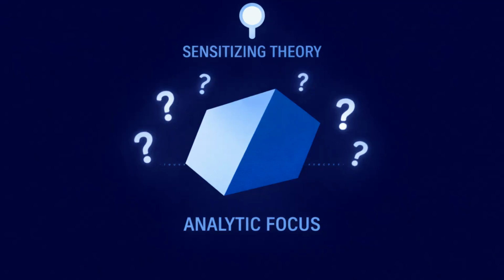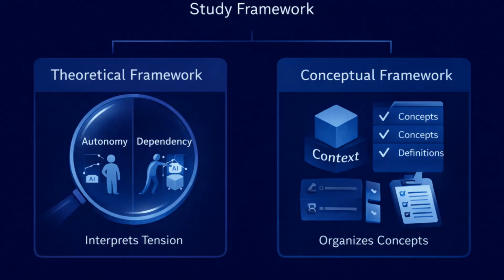Sometimes no existing theory fully captures the instability you have identified. In those cases, theory may function as a sensitizing orientation rather than a comprehensive explanatory frame. The goal is analytic clarity and coherence. The theoretical framework interprets the tension. The conceptual framework organizes all major concepts shaping the study, including contextual conditions and working definitions. Maintaining this distinction preserves structural coherence.